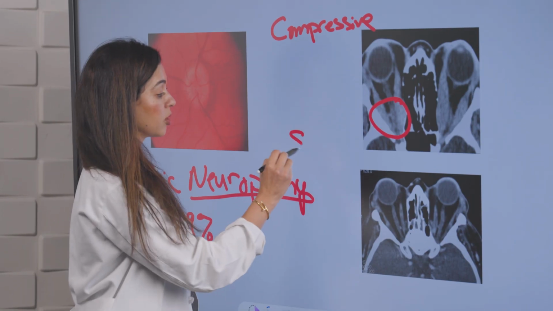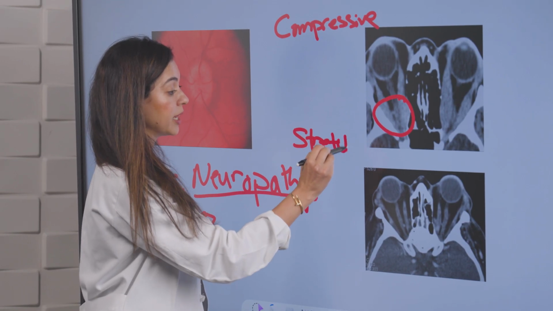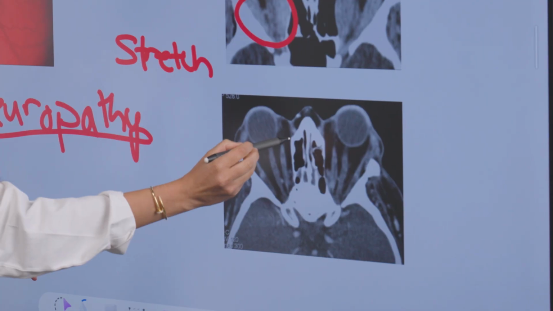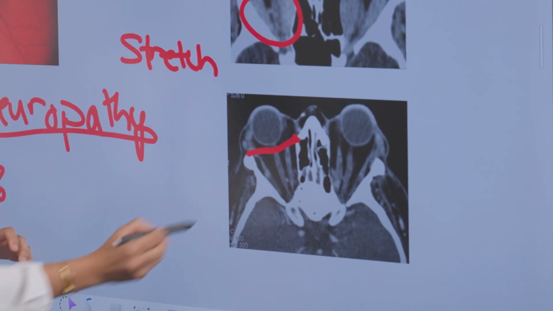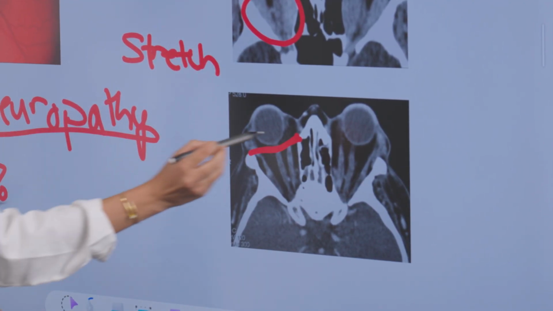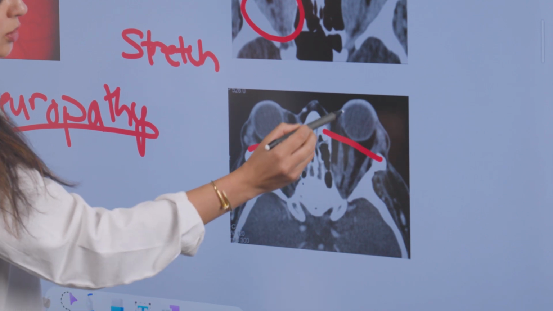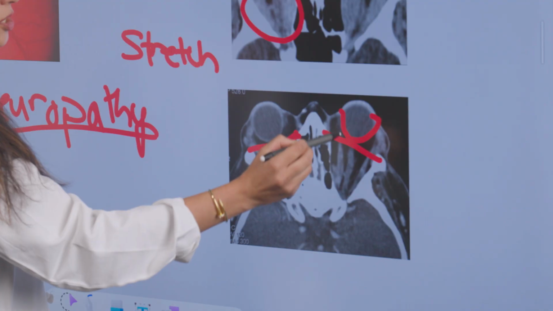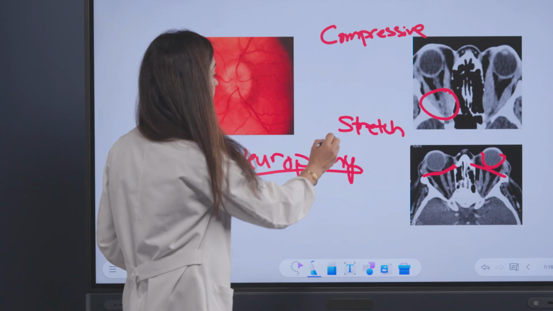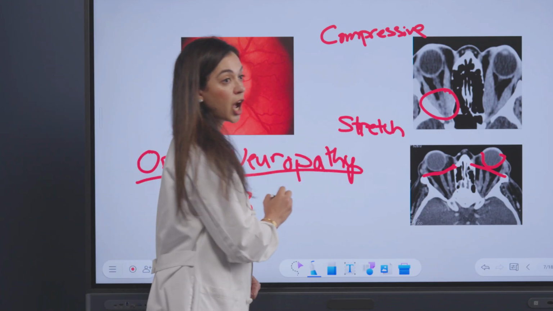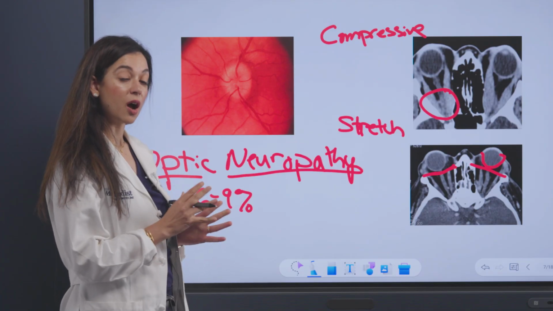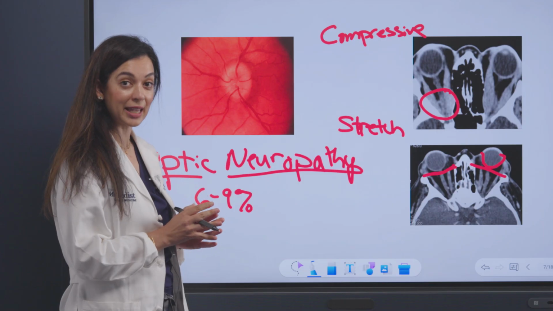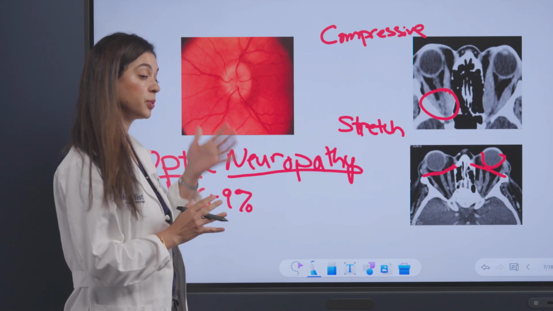Or we can have what's called stretch optic neuropathy, where the eye becomes so proptotic that it puts the optic nerve on stretch. It becomes taut. As you can see in this case, the globe is fully beyond the orbit, and you can see the shape of the eye can somewhat change to become a little bit more guitar-pick shaped instead of a normal round shape. So both of these conditions, compressive or stretch optic neuropathy, are emergencies where patients need to be treated urgently with either surgery and or medication to prevent permanent vision loss.